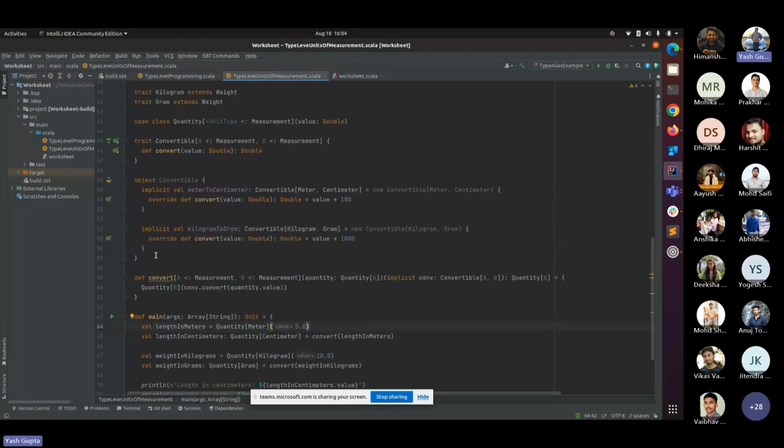So as you can see, here I have a Convertible object that has two implicits. The first one is meter to centimeter and the other one is kilogram to gram. Now again, here I'm using the val. So that means it will compile only one time. Whenever I try to call that particular implicit, meter to centimeter, it will just reuse itself. It will not reinitialize its value. Am I clear?